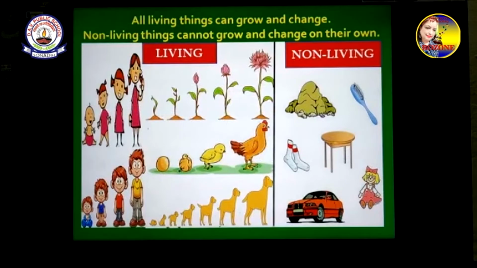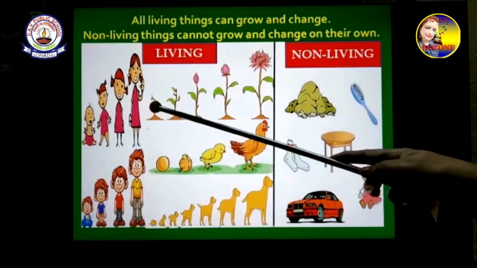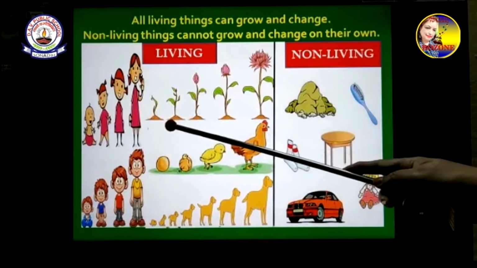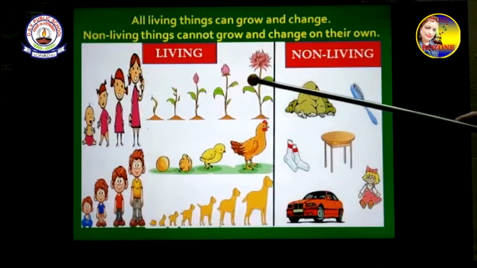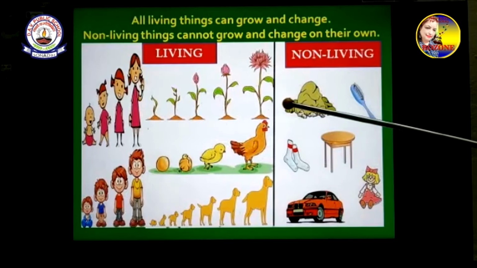When we were small, very small, we could not move. But when we grow big, we start moving and we grow bigger, bigger and bigger. Same way, the plants also, they are small, then little bigger, then little bigger, bigger and big, very big.